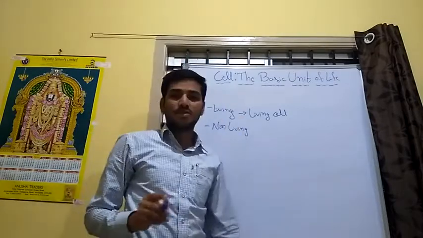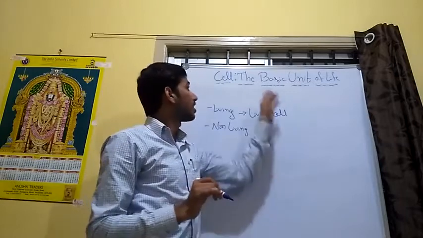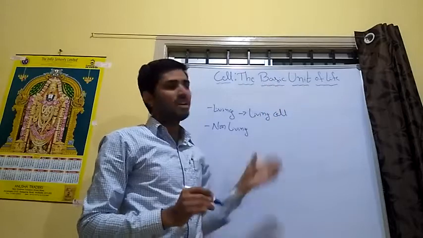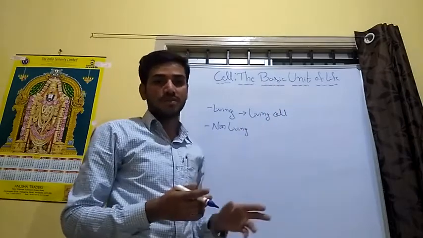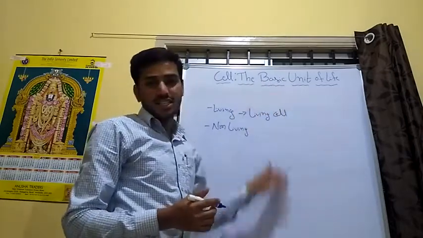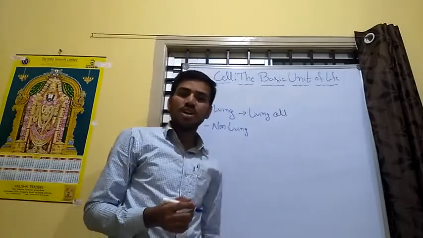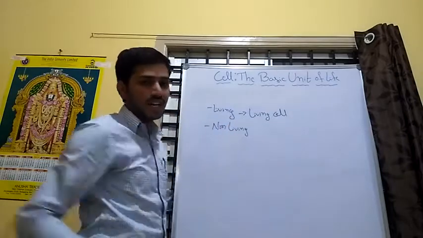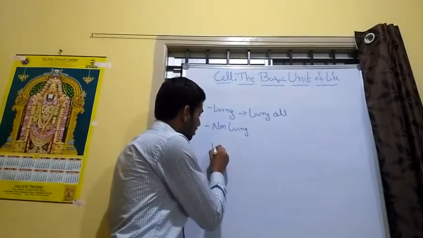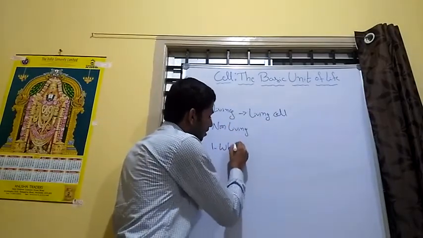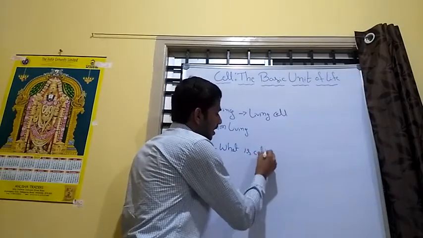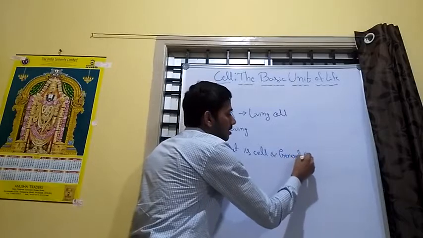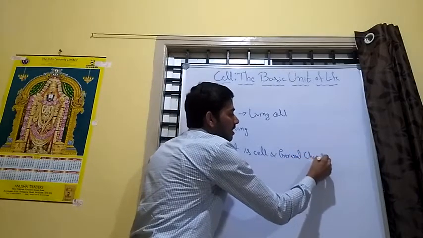The cell, basic unit of life. In the heading also you see that it is the basic unit of life. Why do we call the cell a basic unit of life? This must be studied in this chapter. The cell is studied under different headings. The first one is what is a cell and the general characteristics of the cell.